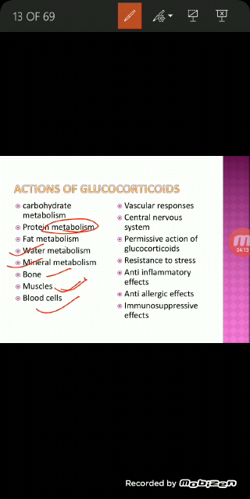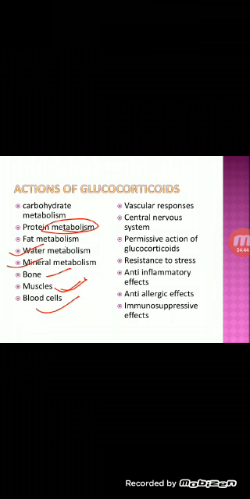And resistance to stress: these glucocorticoids, with the permissive action of the catecholamines, help in resistance to stress. And anti-inflammatory effects: these glucocorticoids inhibit the production of the inflammatory markers and promote rapid healing. The anti-allergic effect is the same as anti-inflammatory. And immunosuppressive effect: it reduces the T cells and it decreases the humoral and cellular immunity of the body. So we'll see now the details of each function.